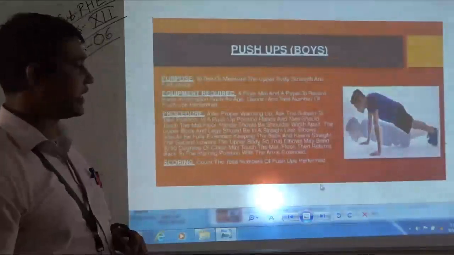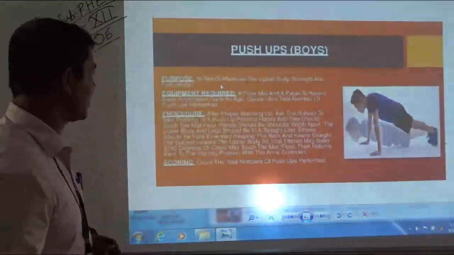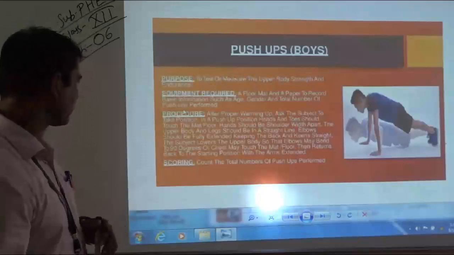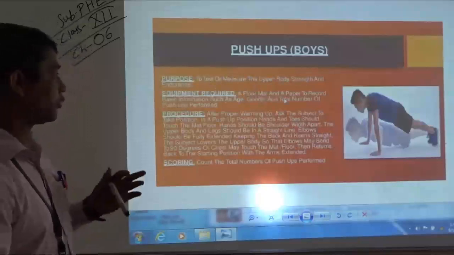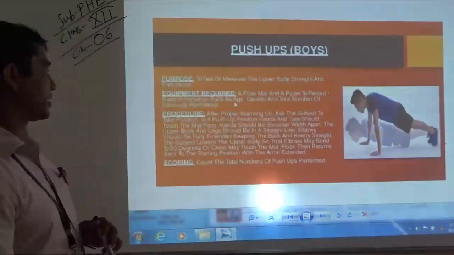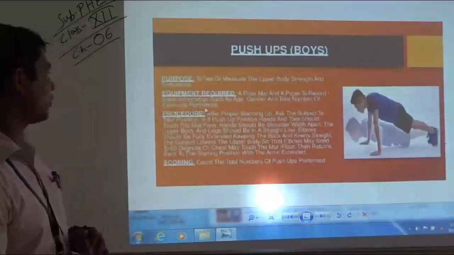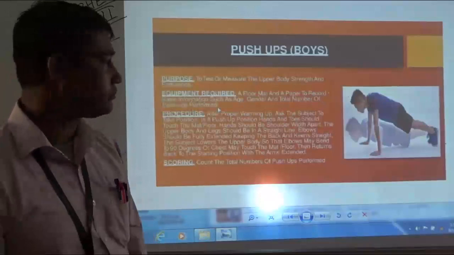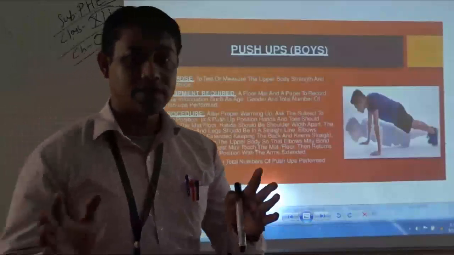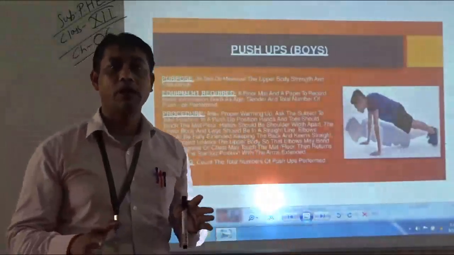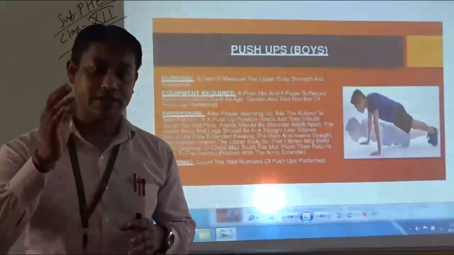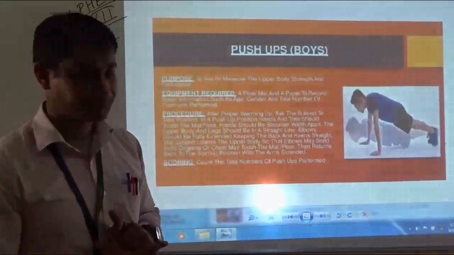Moving to the next, that is push-ups for boys. As you can see, students, in the image, the purpose of this test is to measure upper body strength and endurance. The equipment required is a floor mat and a paper to record basic information such as age, gender and total number of push-ups performed. Next, the procedure. The subject needs to perform as many push-ups as the subject can in a minute.